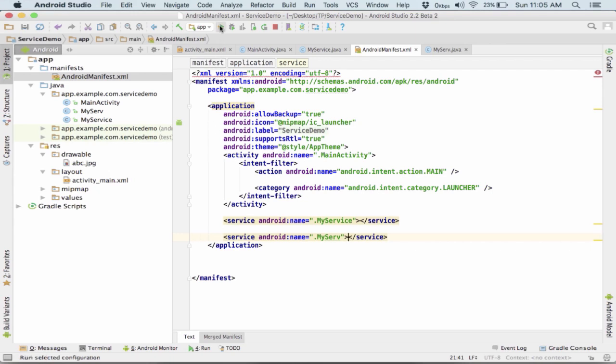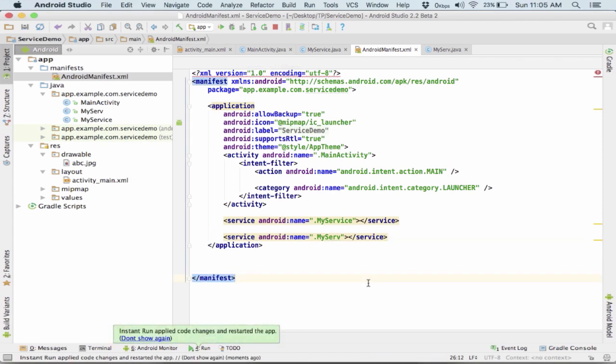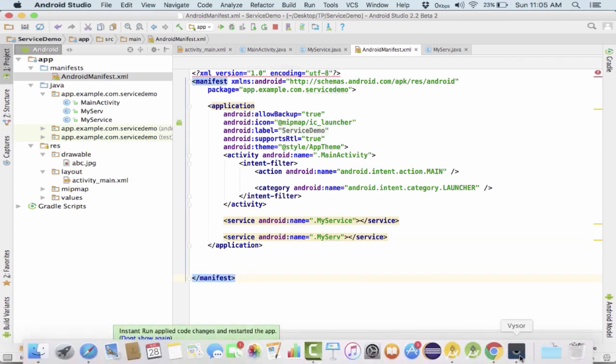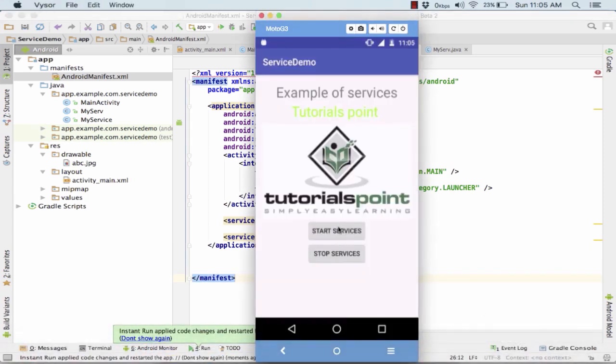So now let me run my application and see how it works. Here's my application. I click on start service. The toast saying service started has shown up. It will continue to execute until I press the stop service button.